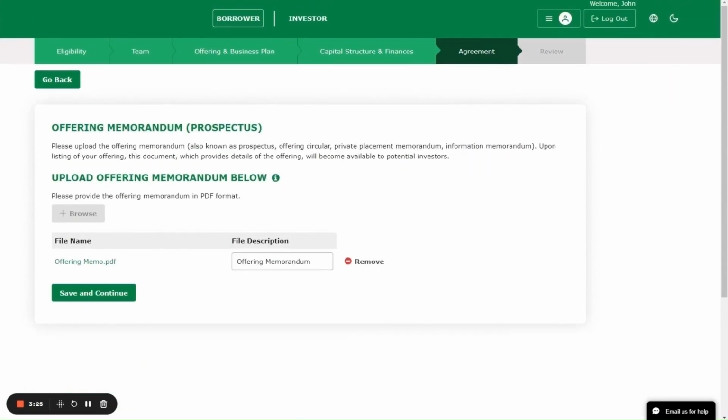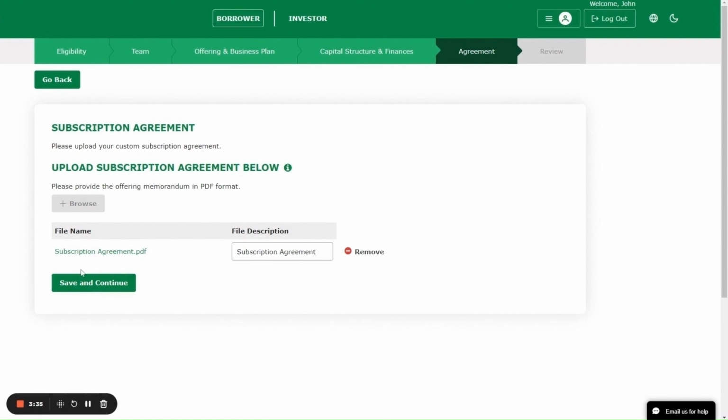We can automatically generate an offering memorandum based on the disclosures. Alternatively, the issuer can upload an offering memorandum. In this case, the issuer has uploaded the offering memorandum. Subscription agreement. The issuer has uploaded a subscription agreement here.